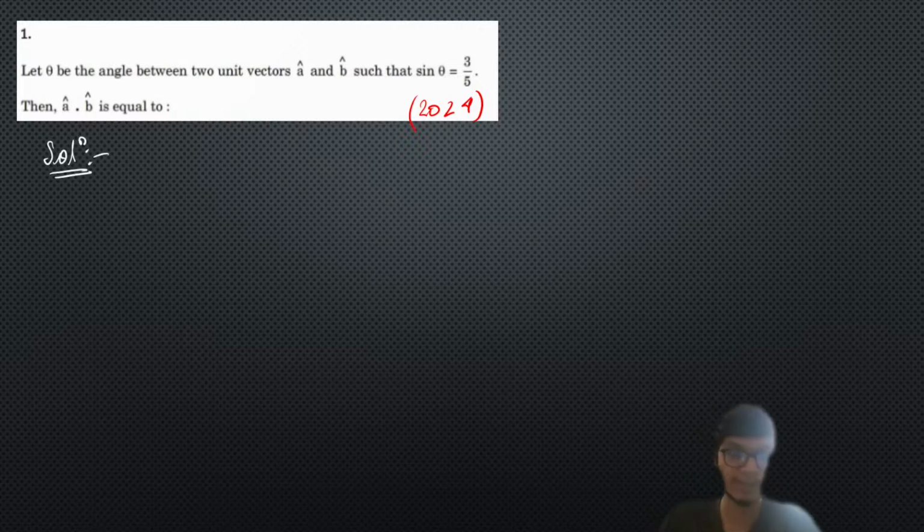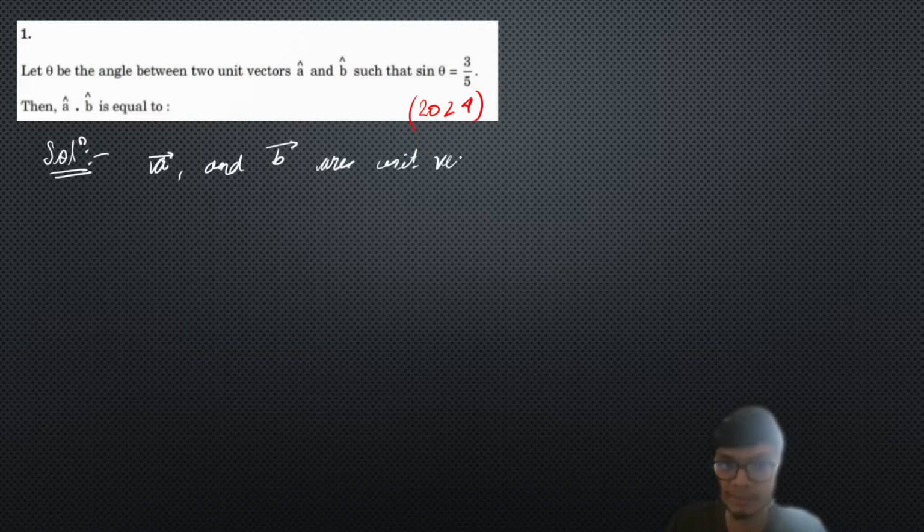It says that we have two vectors, a vector and b vector. These are two unit vectors, and theta is the angle between the two vectors.